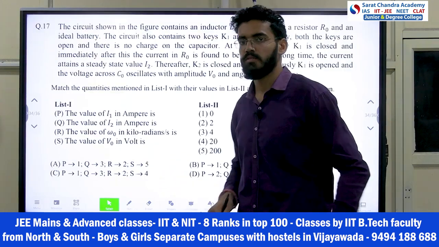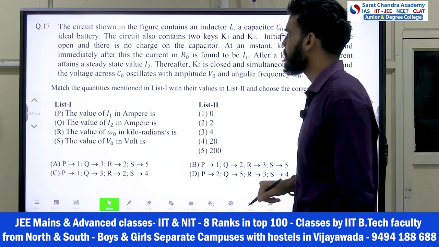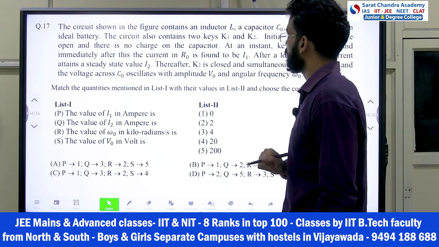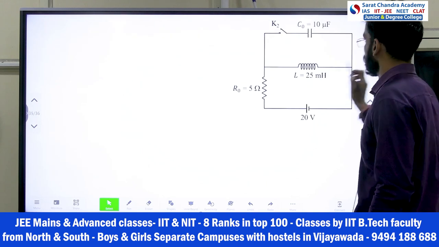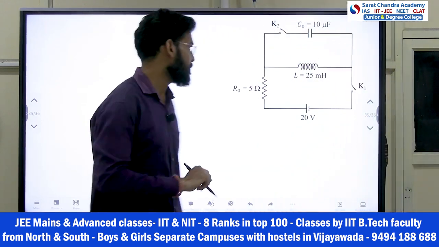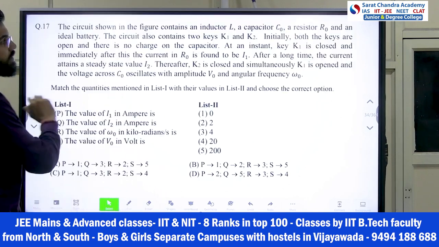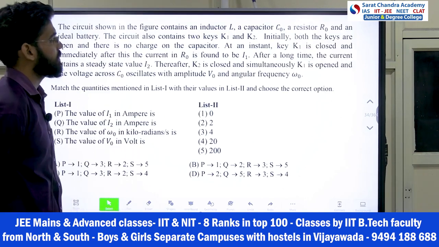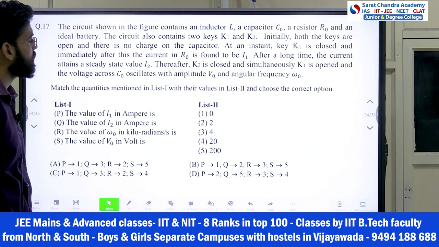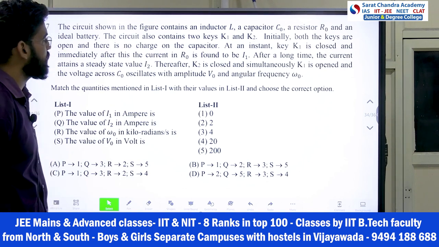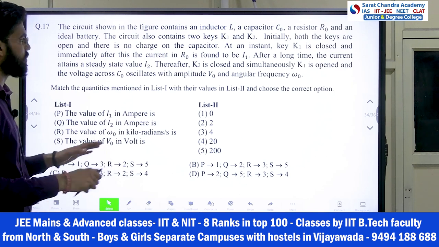So now we have our 17th question and the last question of this paper. See, the circuit shown in the figure contains the inductor L. So the circuit is this. Let's read the information first. Inductor L, capacitor C0 and resistance R0. An ideal battery. The circuit also contains 2 keys K1 and K2. Initially both the keys are open and there is no charge on the capacitor.